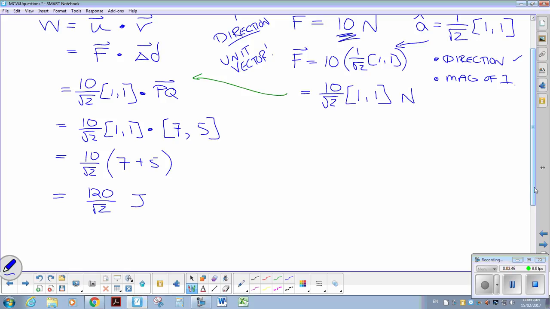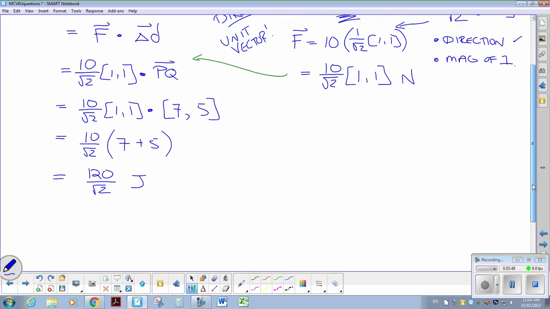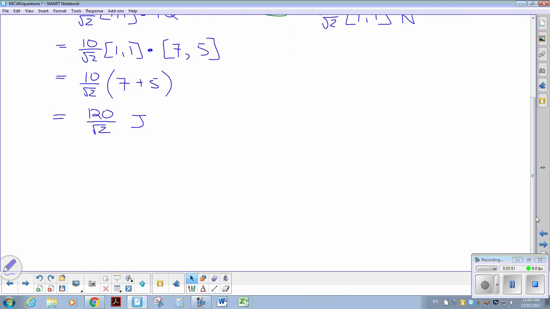Now you're probably looking at the answer and saying, no, that's not what the answer is. So we need to rationalize the denominator. Some of you might have heard of this in your grade 11 and 12 course. Some teachers don't put as much emphasis on it, but if you are heading into a math program, computer science program, or engineering, they want you to know how to rationalize, and basically you can't have square roots in your denominator.